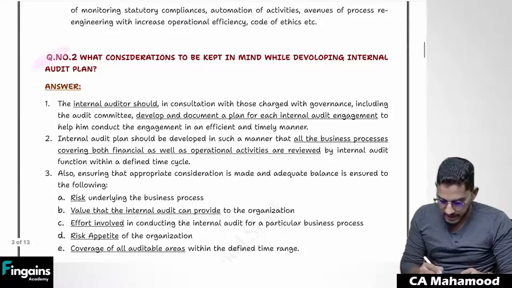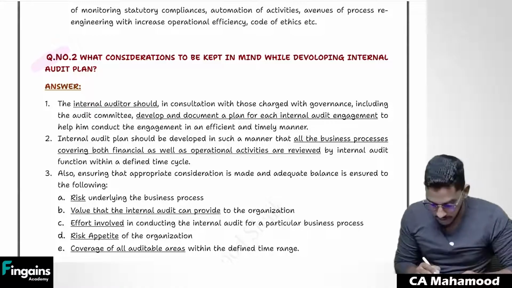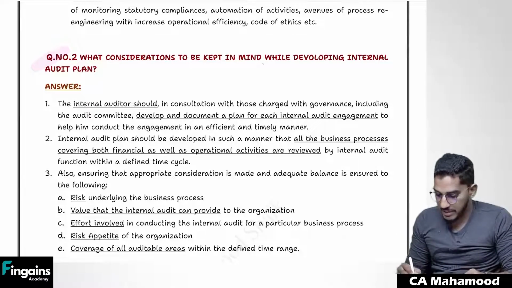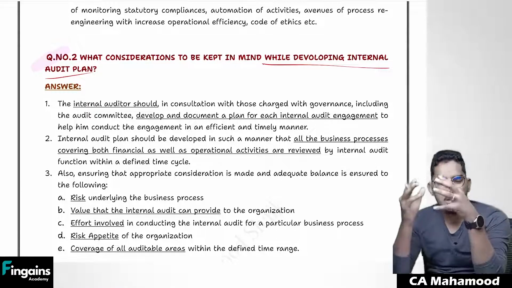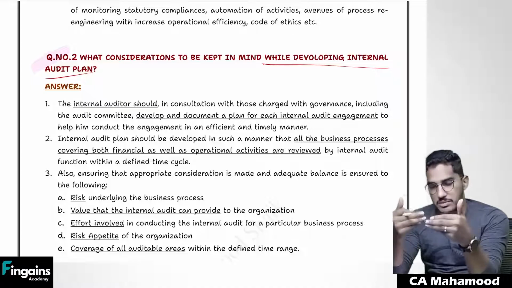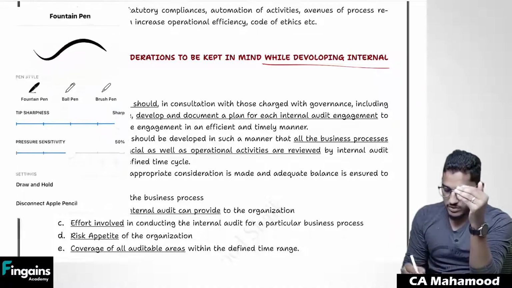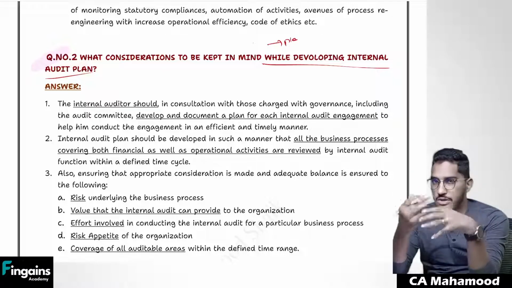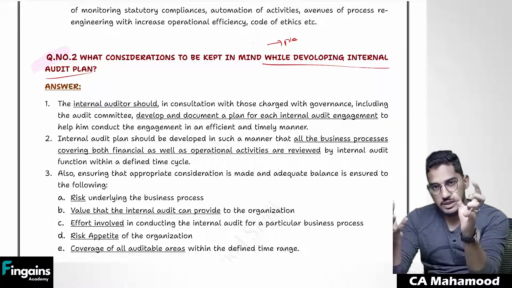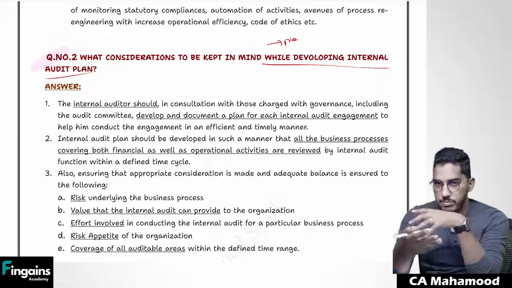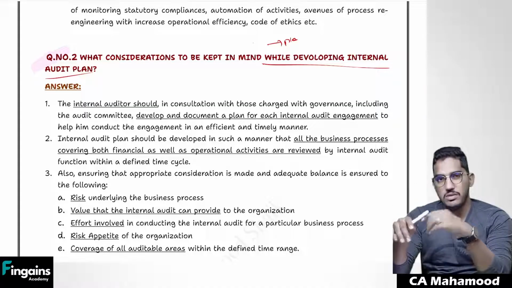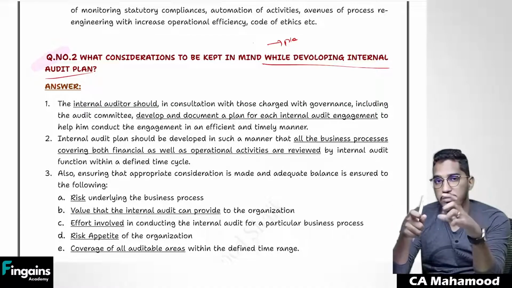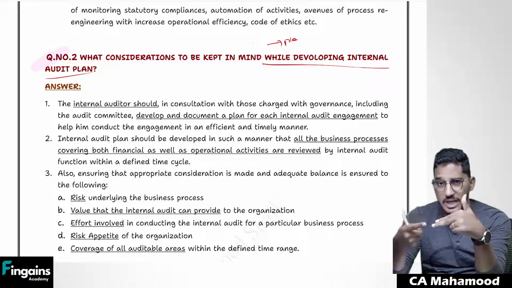So now we will see quickly question number 2, which is simply talking about what considerations to be kept in mind while developing internal audit plan. Same like statutory audit, similarly, when you're working for internal audit also, like I have told, we have to spend a lot of time on planning. For statutory audit also we do it. Similarly, for the internal audit also, before we directly jump into the process of audit procedures and all, we have to spend a significant amount of time even in planning of the internal audit.